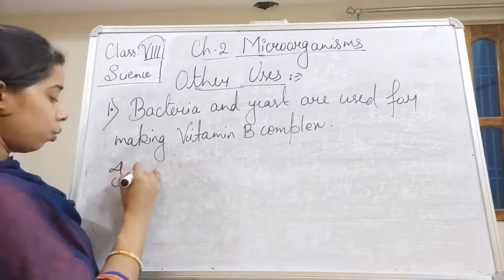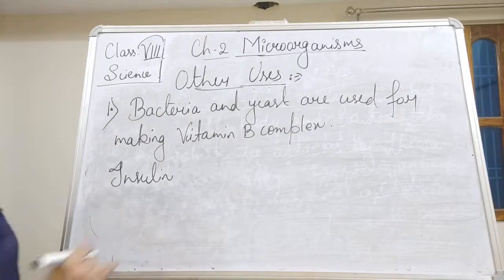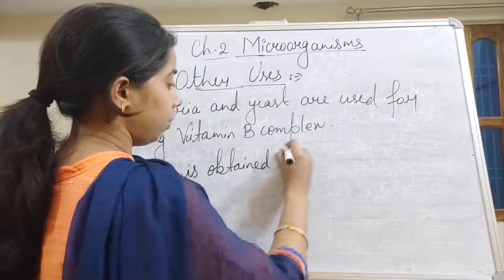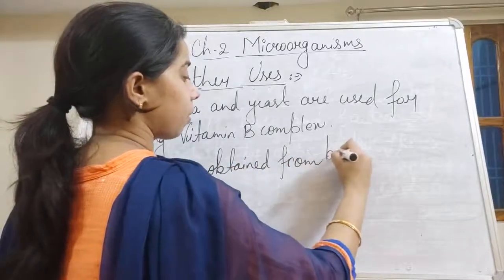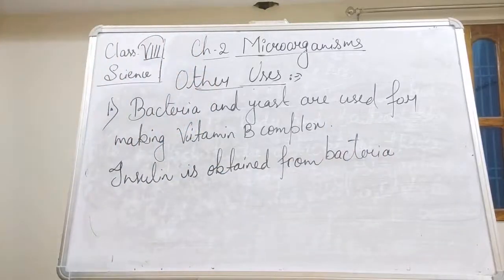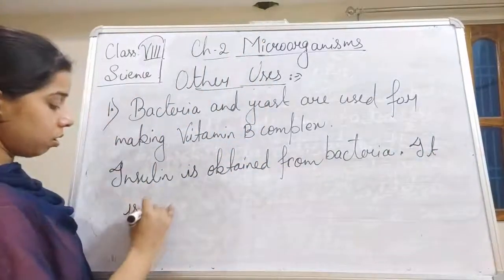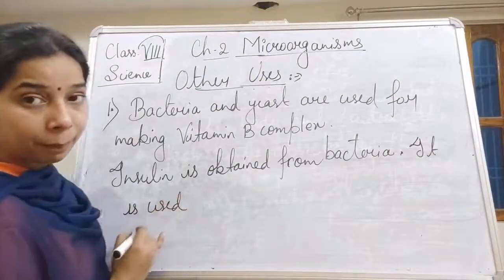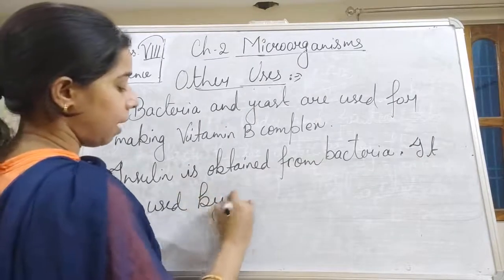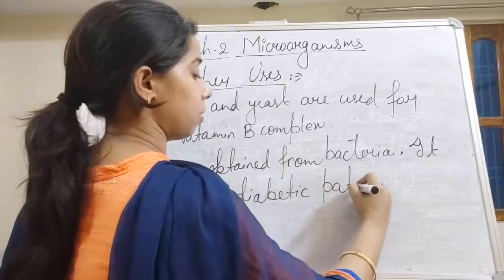Then insulin is obtained from bacteria, and this insulin is used by diabetic patients.